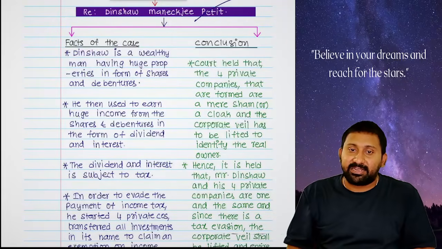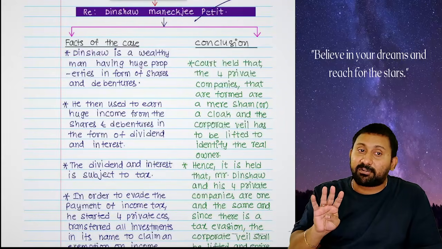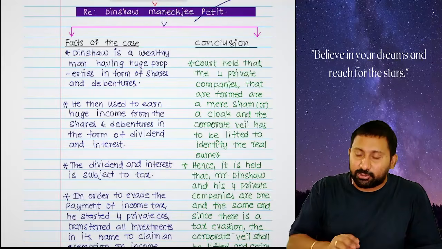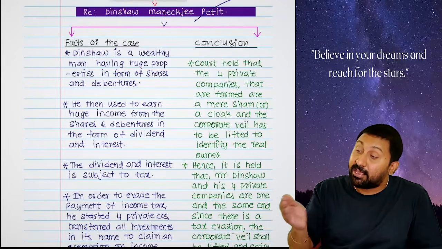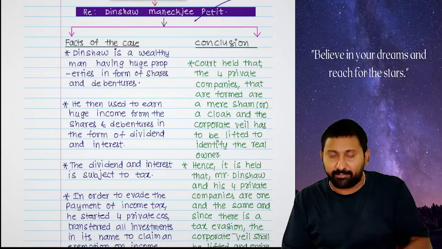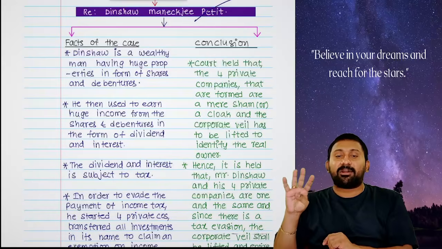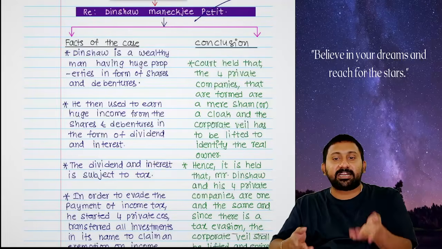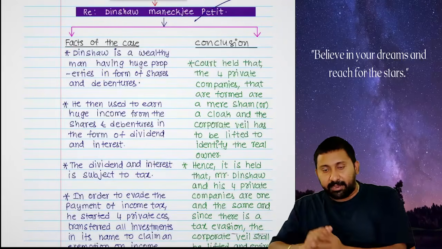Now, if Dinshaw takes dividends from the 4 companies, what will happen? Again, dividends are taxable in the hands of Dinshaw. Then what is the purpose of doing all these things? So, the profit that the 4 companies generated will be taken by Dinshaw in the form of a loan. Now tell me, how many companies are formed? 4. In the 4 companies, who will be the shareholder? Dinshaw and wife. 1000 shares are held by Dinshaw, 1 share by wife. Or 999 by Dinshaw, 1 share by wife. Like that he started 4 companies.